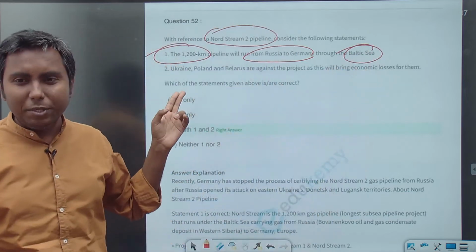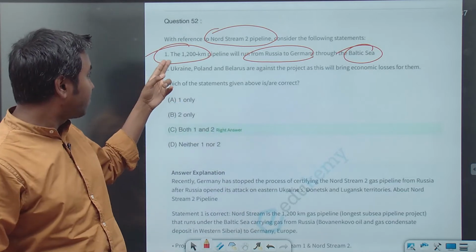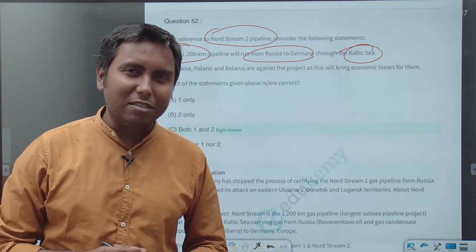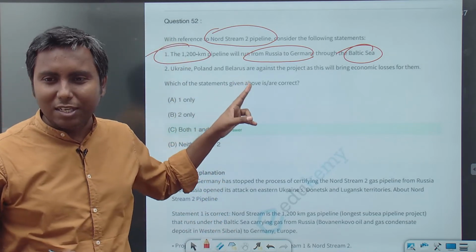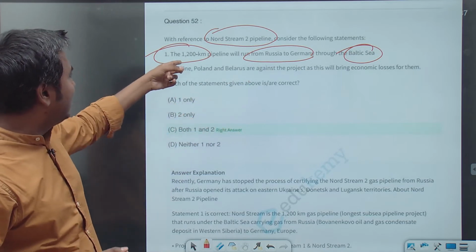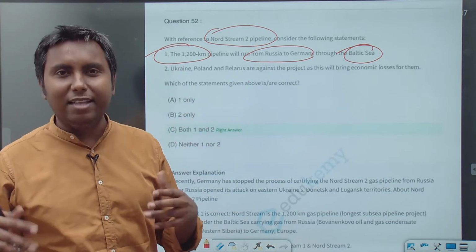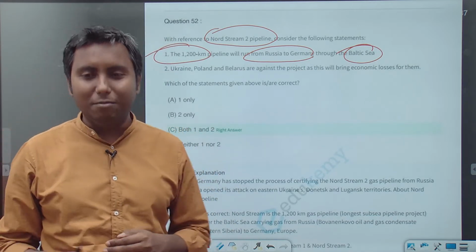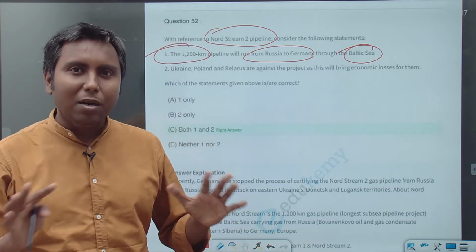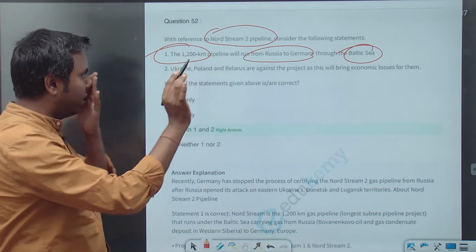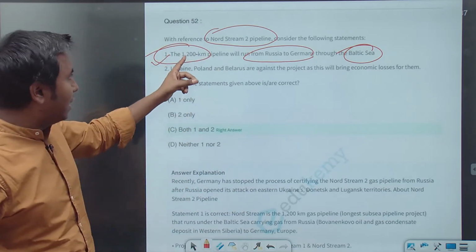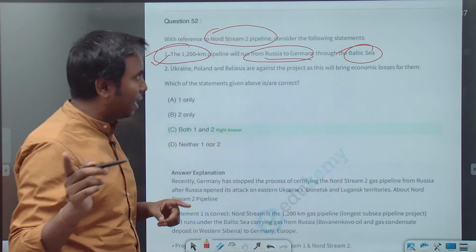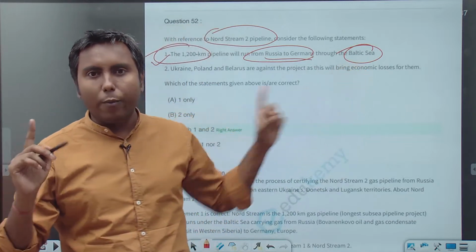Okay, 1200 kilometer. I don't think UPSC will play with this number. I don't think that UPSC will change this 1200 to say 200 kilometer and then try to trick you. They don't expect you to remember all these numbers. Though at times UPSC does play with numbers, mostly it will not. So we will assume that 1200 kilometer is correct, and Russia to Germany is correct. So the only thing was the Baltic Sea, whether you know about the Baltic Sea or not.